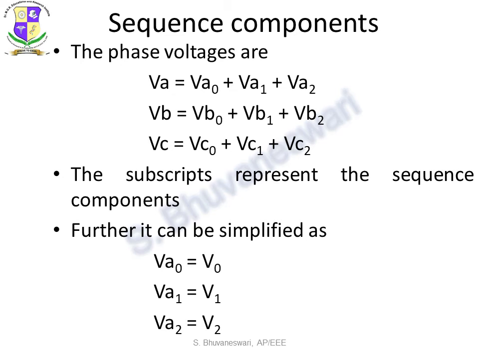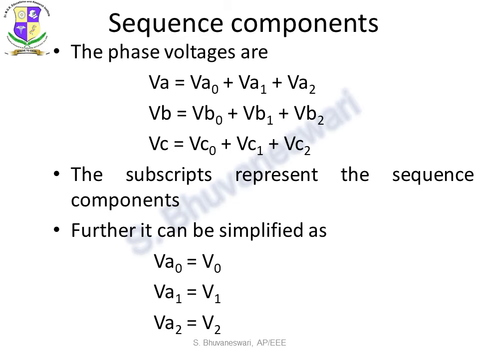Say VA can be represented by VA0 plus VA1 plus VA2. Similarly, VB and VC can be represented with the phase voltages of that particular phase in all three sequences: VB0 plus VB1 plus VB2, and VC equal to VC0 plus VC1 plus VC2.